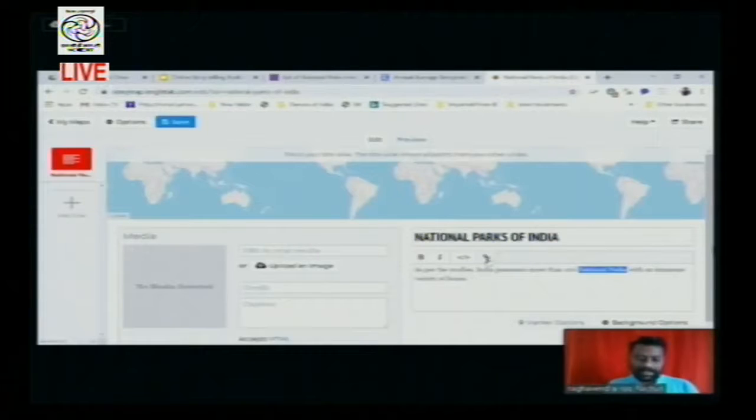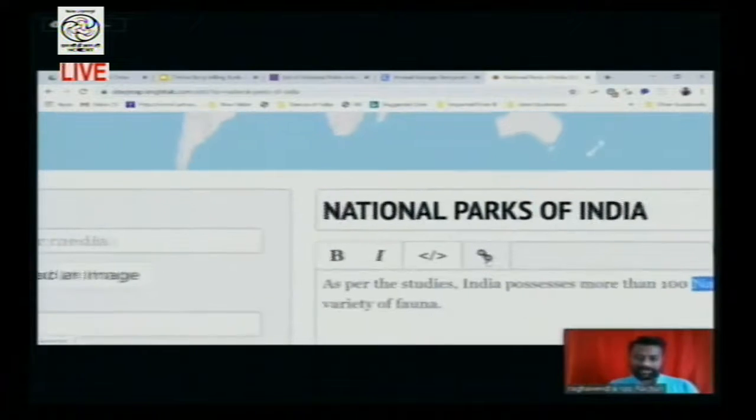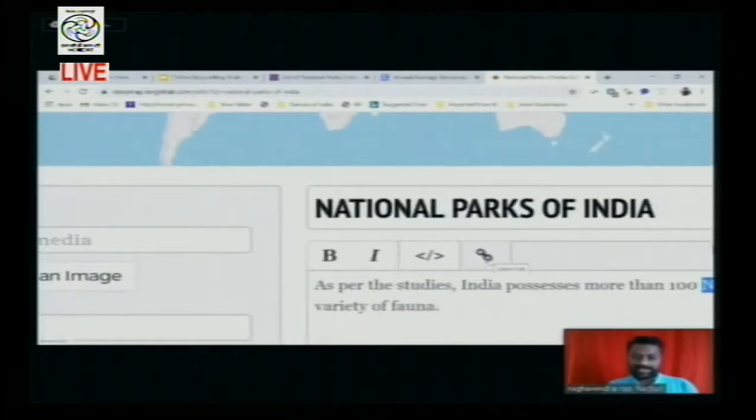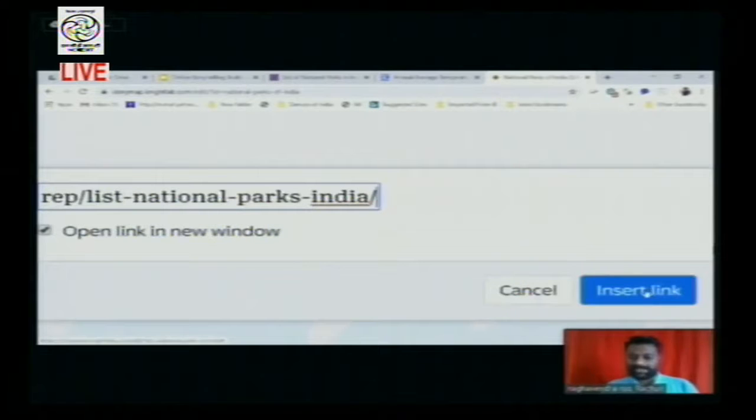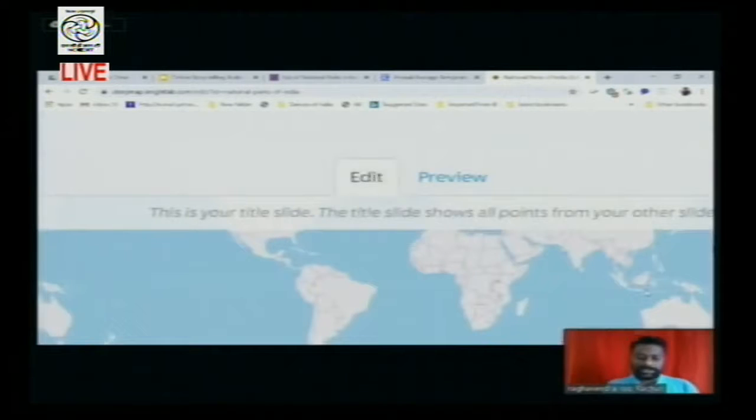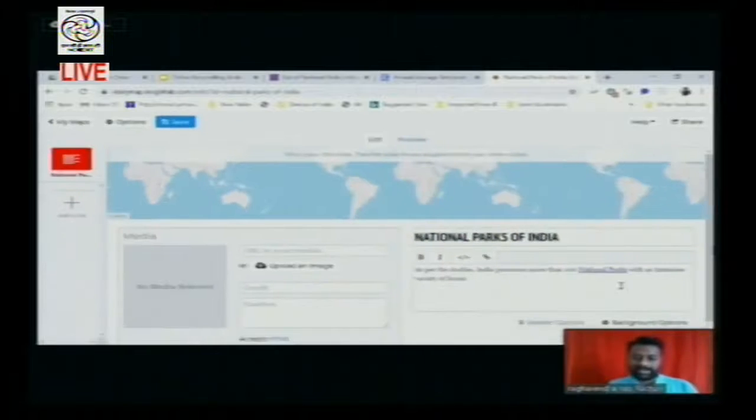there is a tag for the hyperlink. By just clicking on it, you are able to see one window open. You just press Control V, paste that, and click on insert link. The moment you have inserted it, the particular word here has been underlined and has changed its color, saying that this is the hyperlinked text, so the learner can click on it and go through.